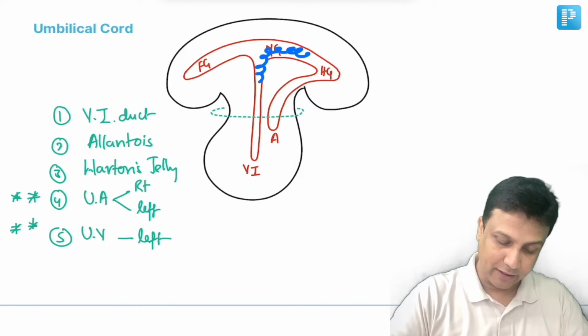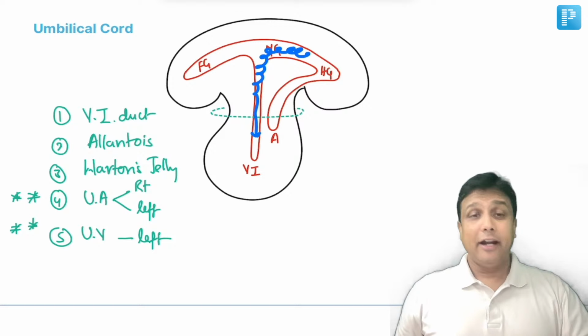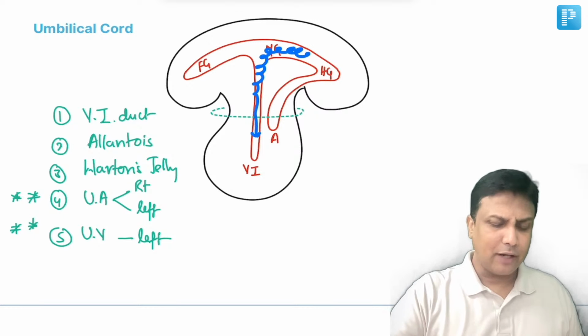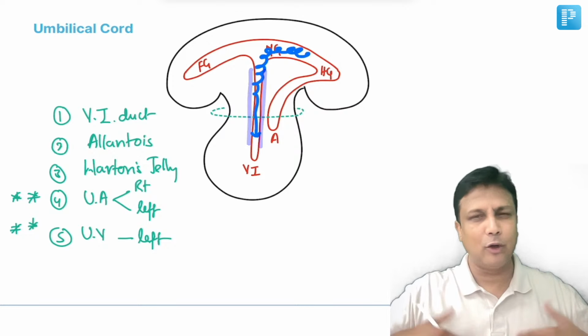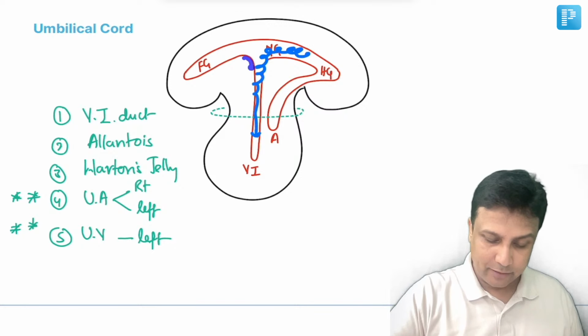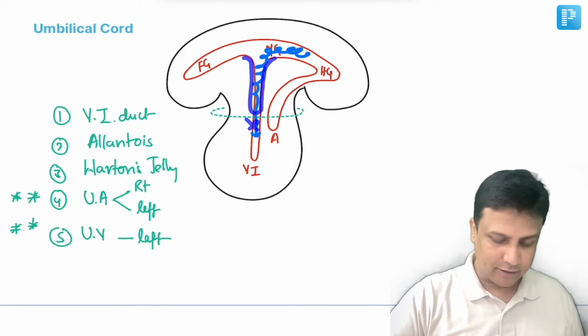I hope you are able to understand right now. Now, in some unfortunate babies, what is going to happen? The entire vitello-intestinal duct is not going to persist. Only the proximal part of this is going to persist. The distal part will be gone.